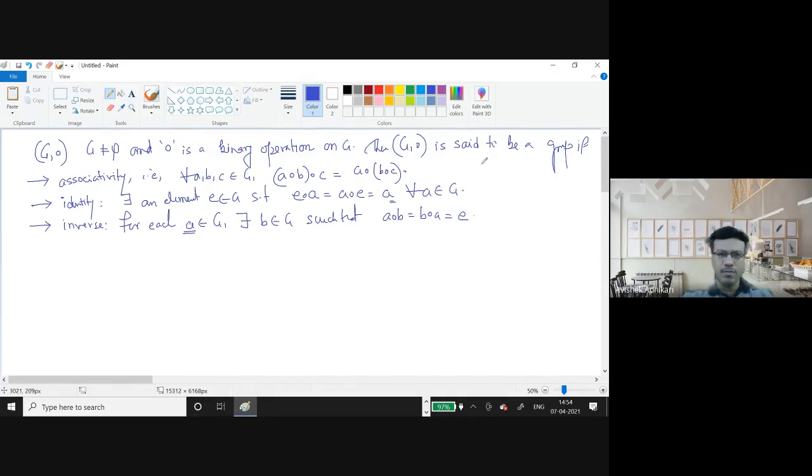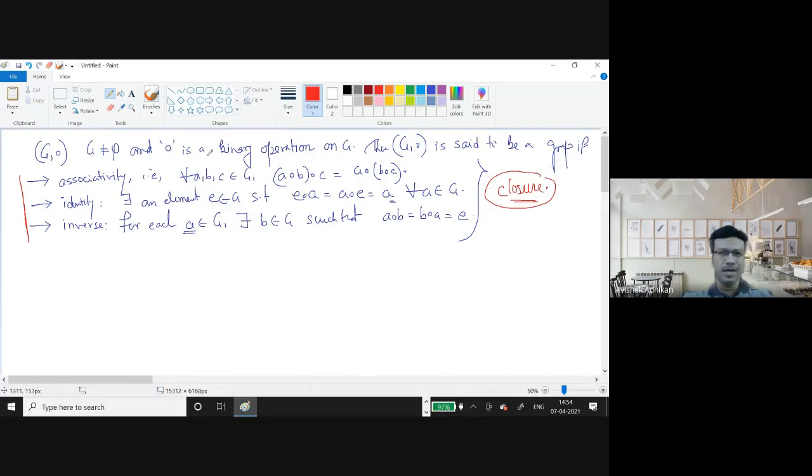Now, one may be surprised that there is another term called closure, and in this definition I have not talked about closure. So one may raise the question, where is this closure?